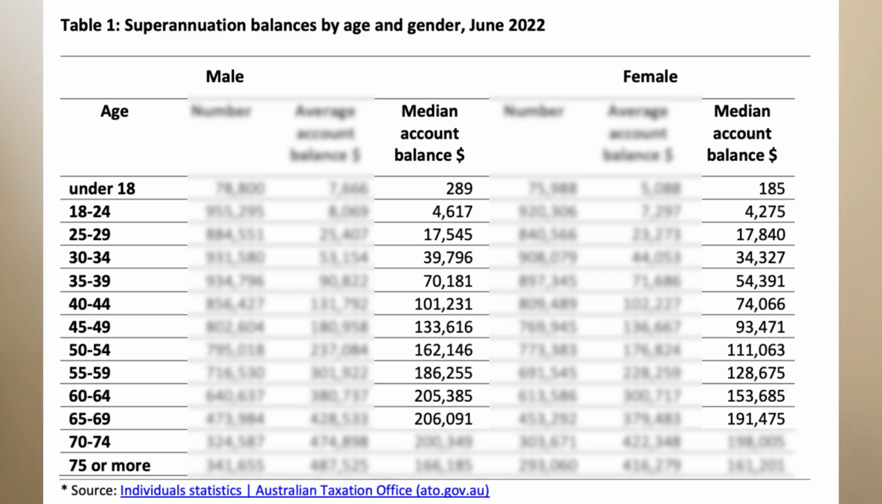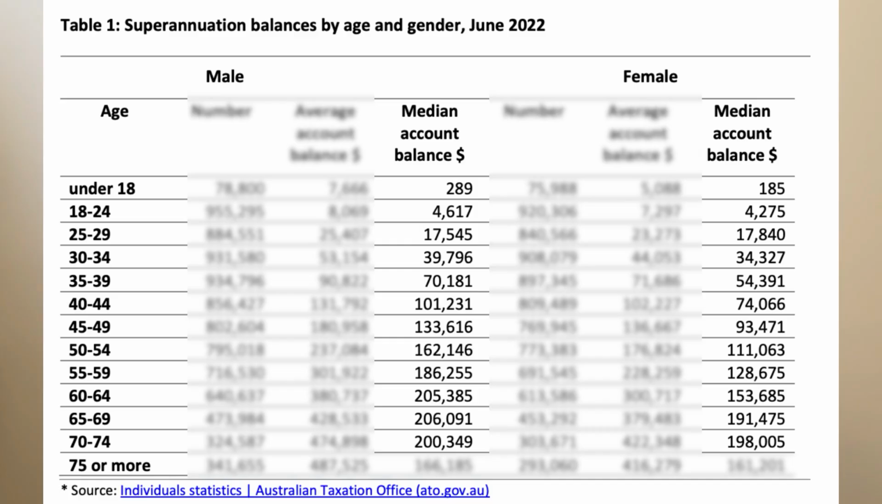For 65 to 69-year-olds, males have 206,100 and females have 191,500. For 70 to 74-year-olds, both males and females have about the same, which is around $200,000. So it took those 40 years from 30 to 70 to finally catch up.